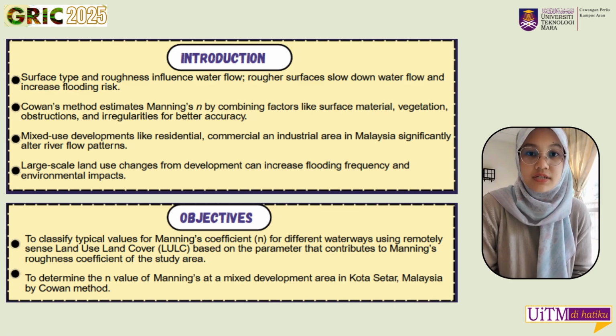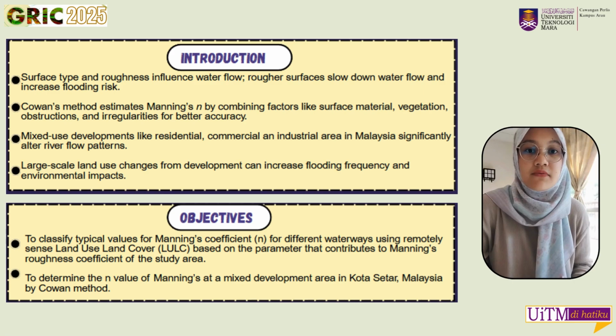First is the introduction, where every river is unique and constantly changing, and these changes affect the environment and can lead to flooding. Specifically, the type and roughness of surface materials influence how water moves, where rougher surfaces slow down water flow and increase flood risk. Therefore, Manning's roughness coefficient or n value helps measure how different surfaces, vegetation and river characteristics affect water movement.